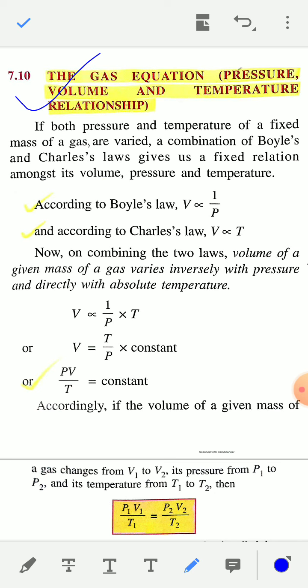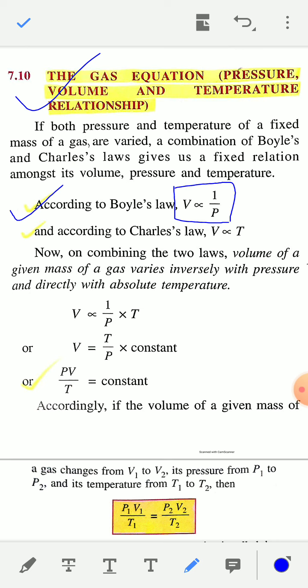If both pressure and temperature of a fixed mass of a gas are varied, a combination of Boyle's and Charles law gives us a fixed relationship amongst its volume, pressure and temperature. So using Boyle's law and Charles law, you can get the gas law equation. According to Boyle's law, we know volume is inversely proportional to pressure. So V proportional to 1 by P. This is according to Boyle's law.